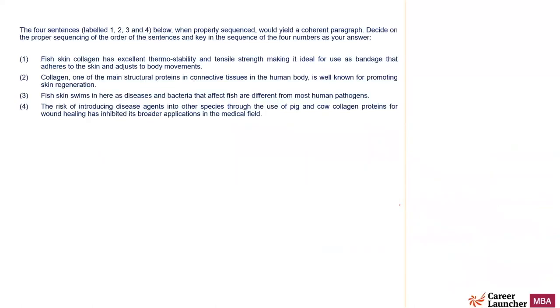Question number 17. Okay. It is on parajumble. Fish skin collagen has excellent thermostability and tensile strength, making it ideal for use as a bandage that adheres to the skin and adjusts to body movements. Okay. Looks like a good opening statement. Collagen, one of the main structural proteins in connective tissue in the human body, is well known for promoting skin regeneration. Okay, now two is a better opening.